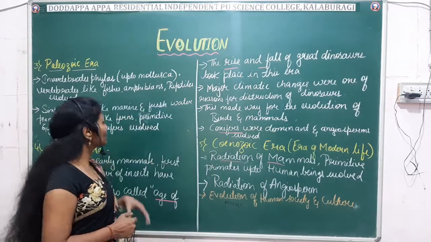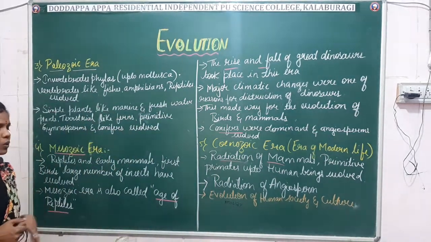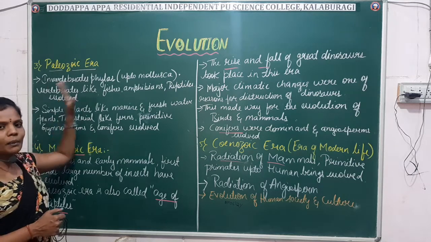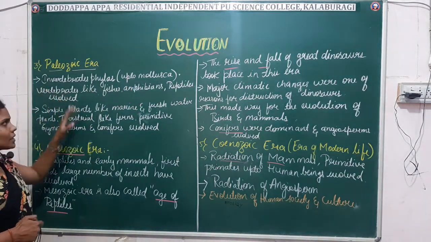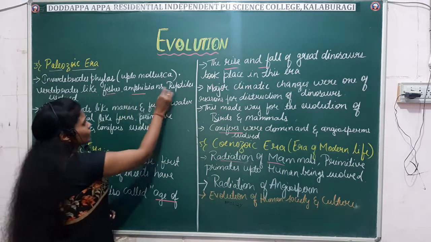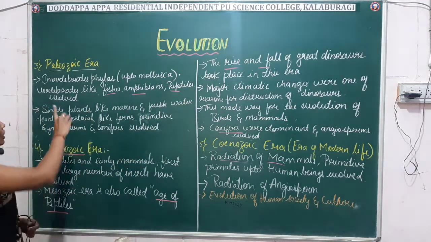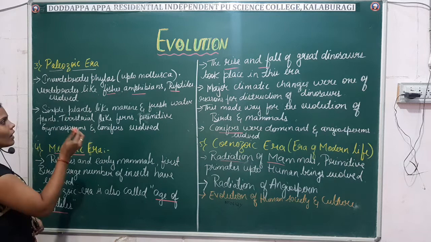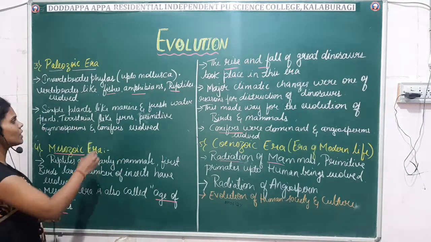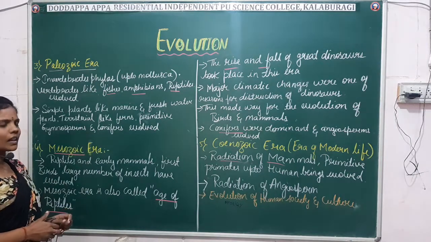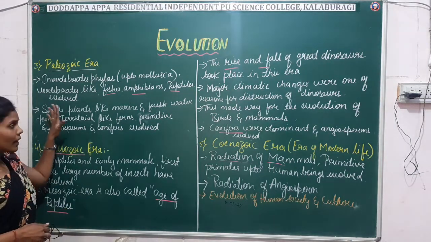So that's about this. First comes your Paleozoic era. So what happens in this Paleozoic era? Many invertebrates up to mollusca and vertebrates like fishes, amphibians, and the reptiles were evolved in this era.